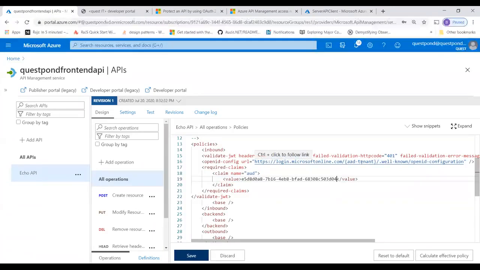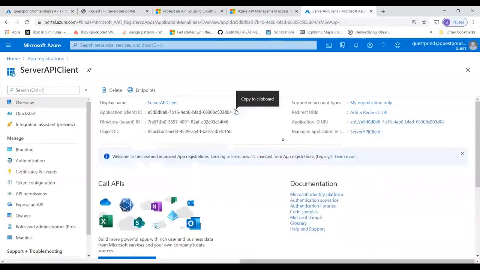AAD tenant, Active Directory tenant. Okay, so I think this Active Directory, the same one. Let me check. Must be the tenants are different. Tenant, okay, the tenant ID is different. Okay, I'll copy this. You can see this is an application ID. This is the directory tenant ID.